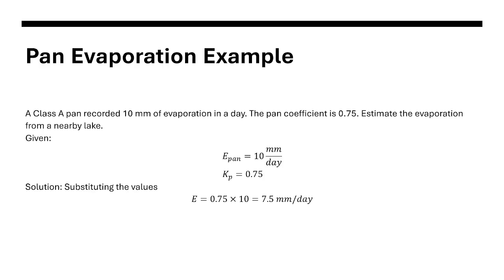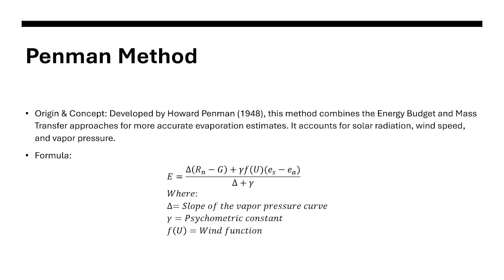This is the most complex method of them all, of the four. We call it the Penman method because it was developed by Howard Penman in 1948. This method combines the energy budget, which is method number two, and mass transfer, which is method number one, for more accurate evaporation estimates. It accounts for solar radiation, because it is energy budget, plus wind speed and vapor pressure, which were in mass transfer.